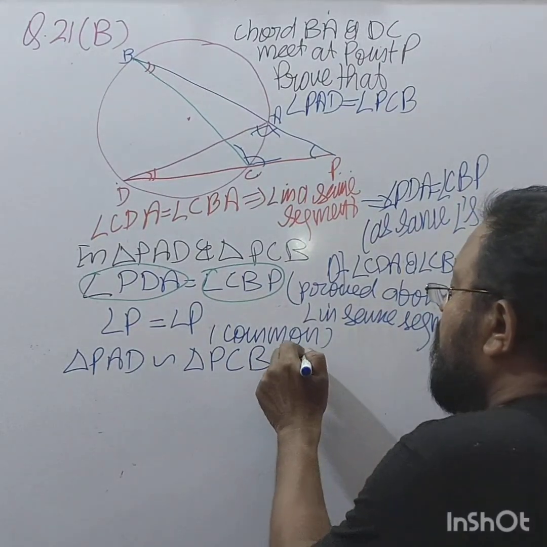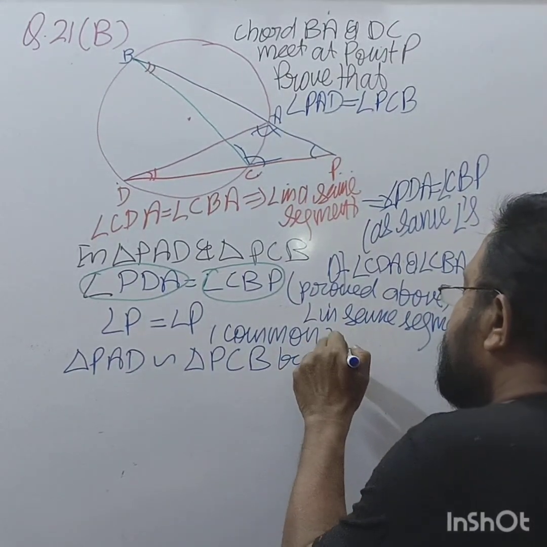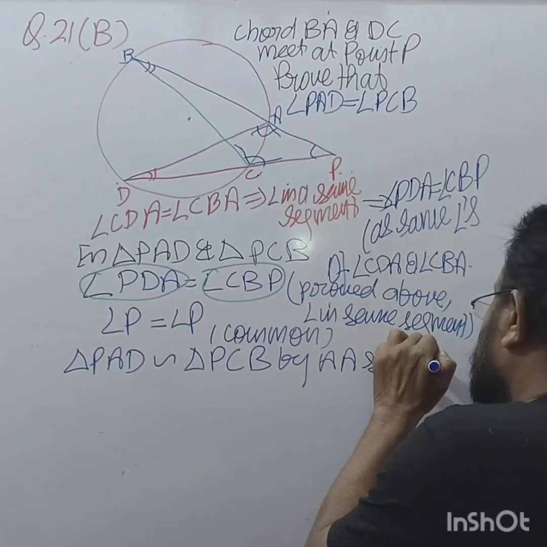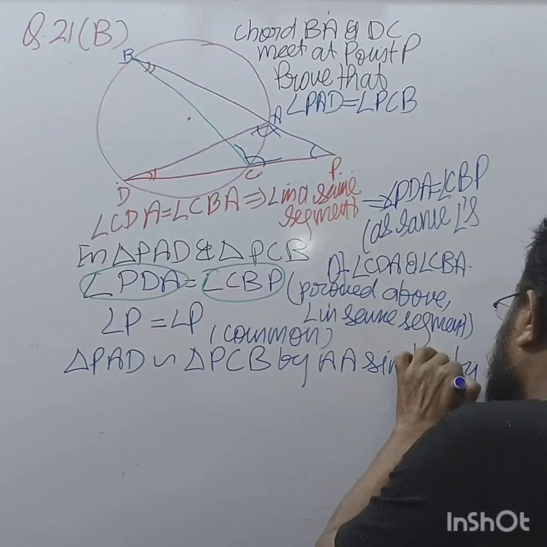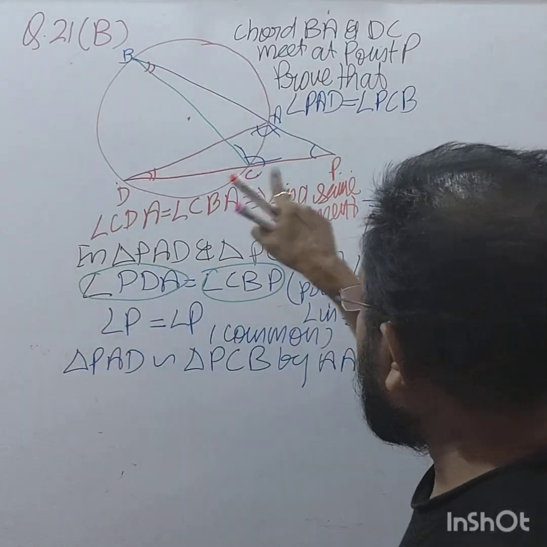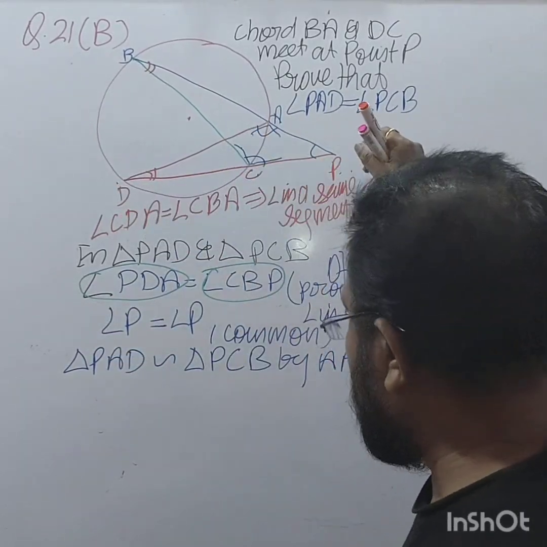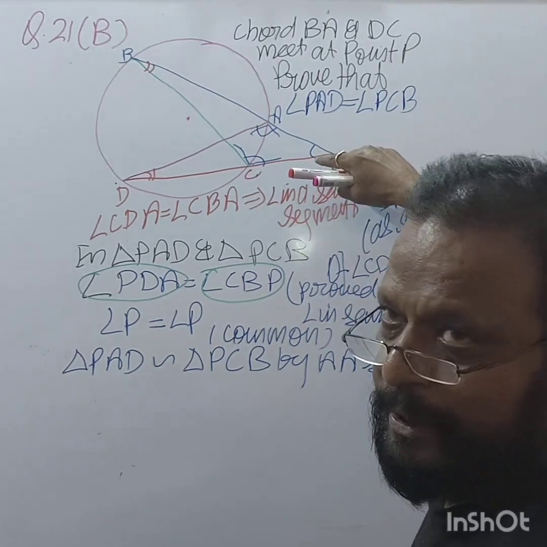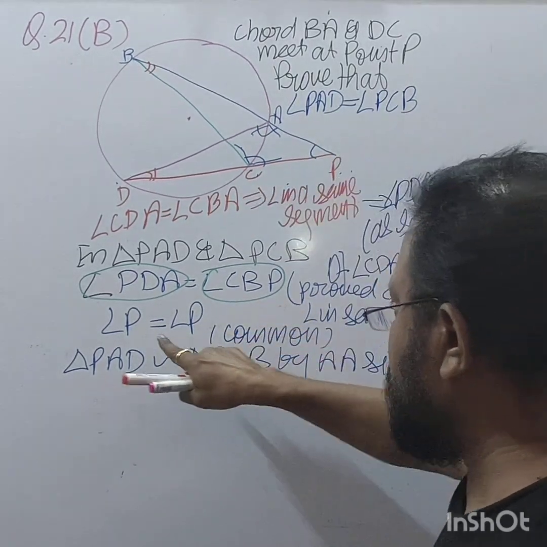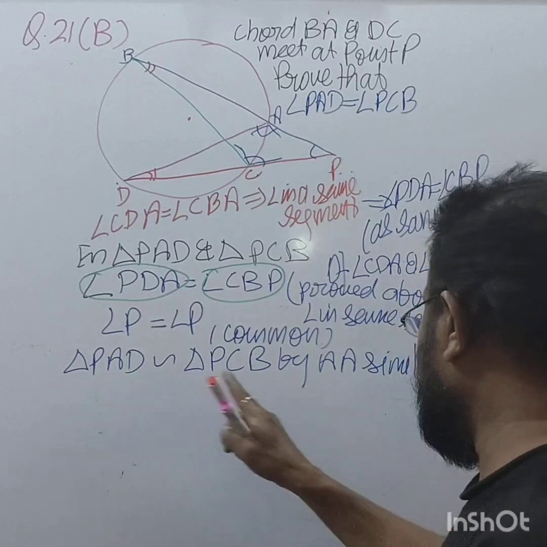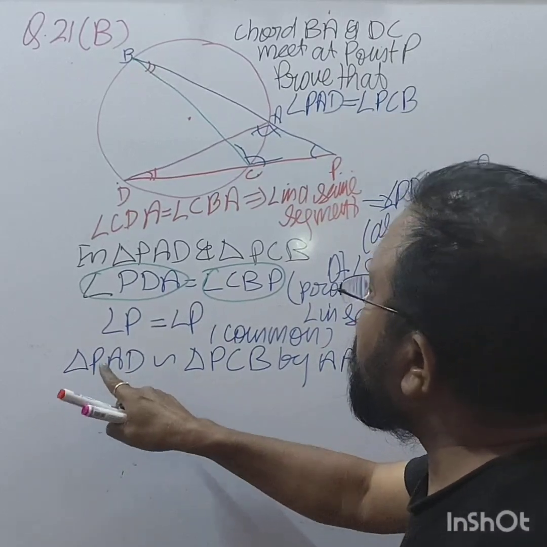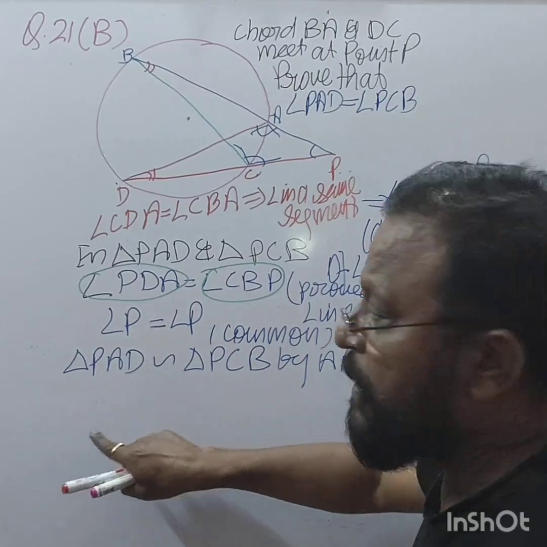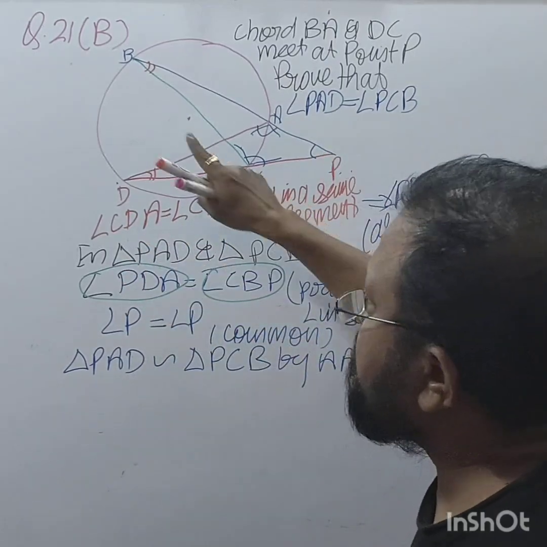By AA similarity, angle PDA is equal to angle CBP, right? And angle P is equal to angle P, common. So by AA similarity, triangle PDA is similar to triangle PCB.